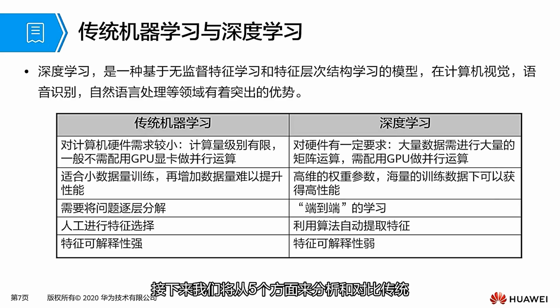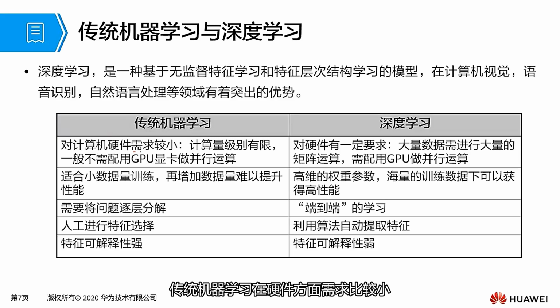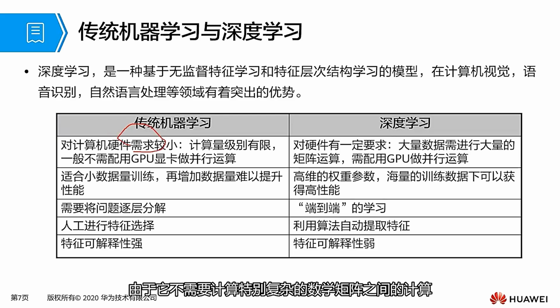Next, we will analyze and compare the advantages and disadvantages of traditional machine learning and deep learning from 5 aspects. Traditional machine learning has relatively low hardware requirements, as it does not require calculations between particularly complex mathematical matrices. So it generally does not need to be equipped with a GPU for parallel computing.